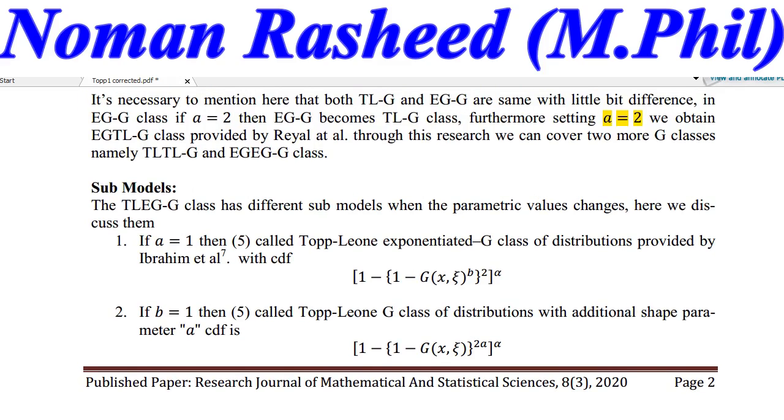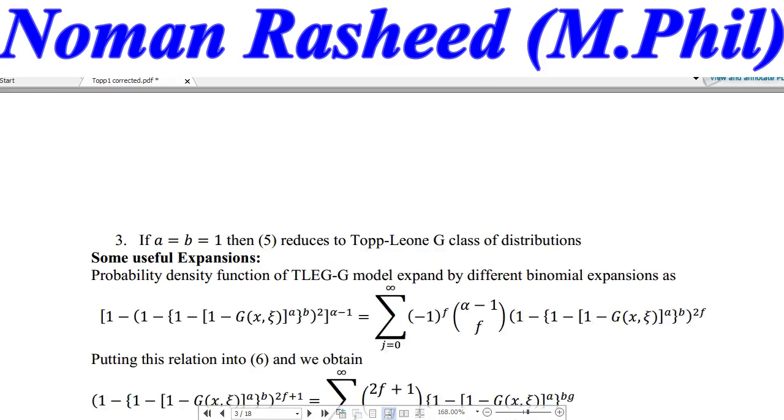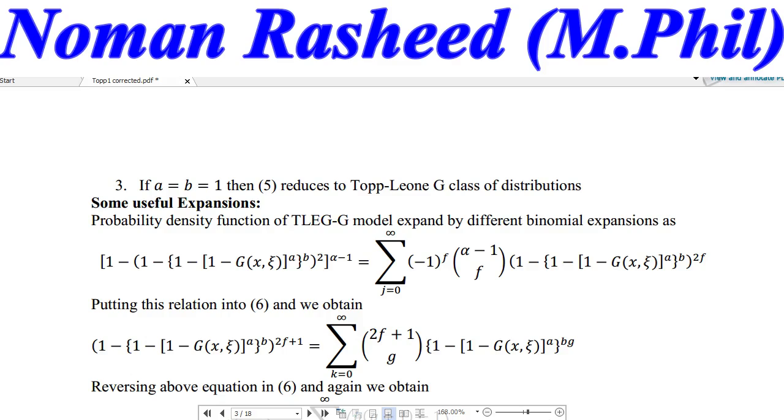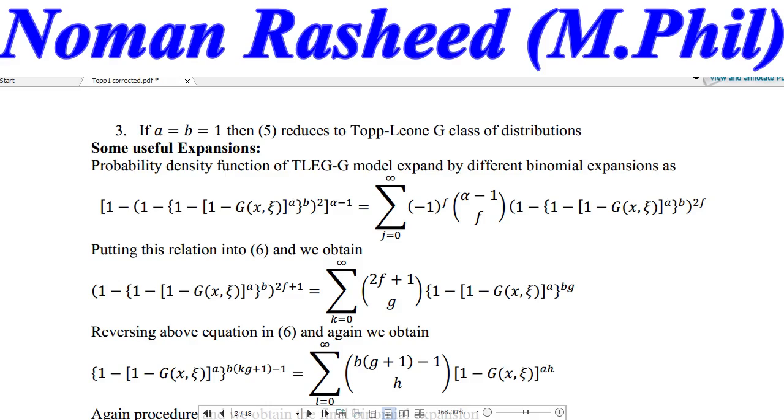If we put B, then the Topp-Leone G class reduces to the new distribution with the additional shape parameter. In the same way, if A is equal to B is equal to 1, both A and the additional shape parameter equal to 1, then our new model reduces to the Topp-Leone G class of distributions provided by Al-Shumrani et al. You can also know that the PDF is a complicated model and cannot be solved without any expansion. So some expansion we use in this research, and these expansions are basically binomial expansion.